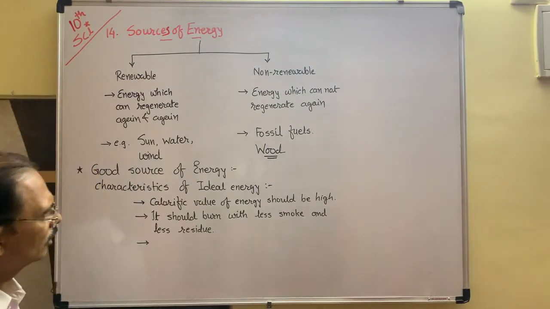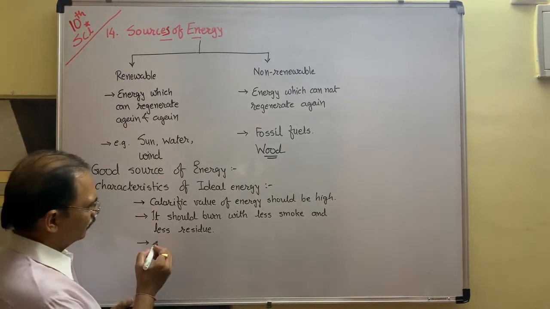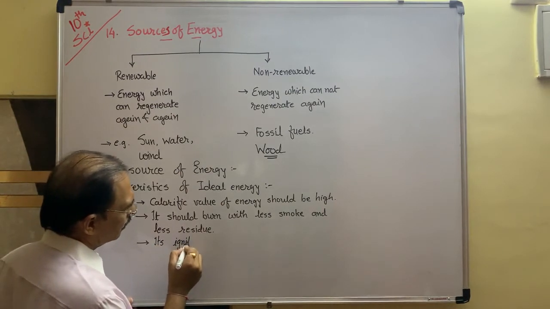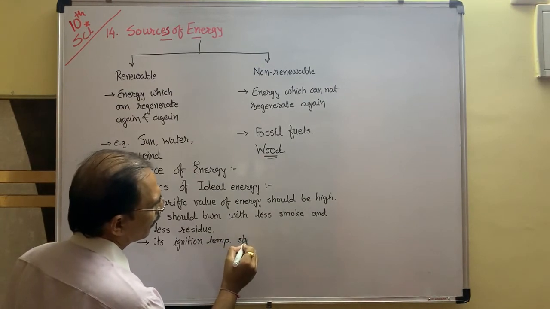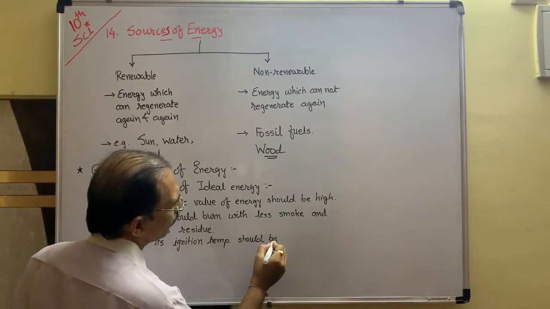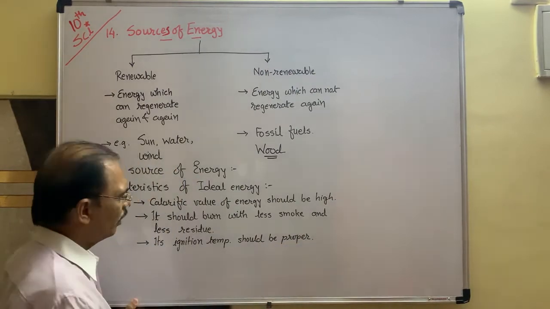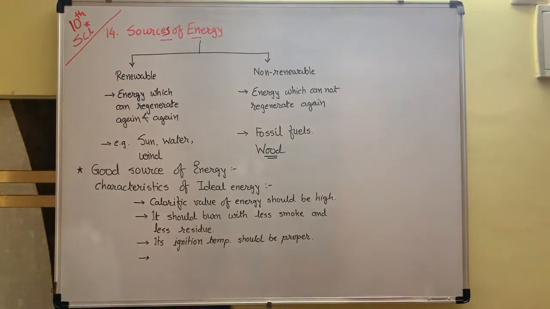So less smoke and less residue should be produced during its burning. Its ignition temperature should also be proper. Ignition temperature means the temperature at which it starts burning. That is called the burning point or ignition temperature. So ignition temperature should be proper.